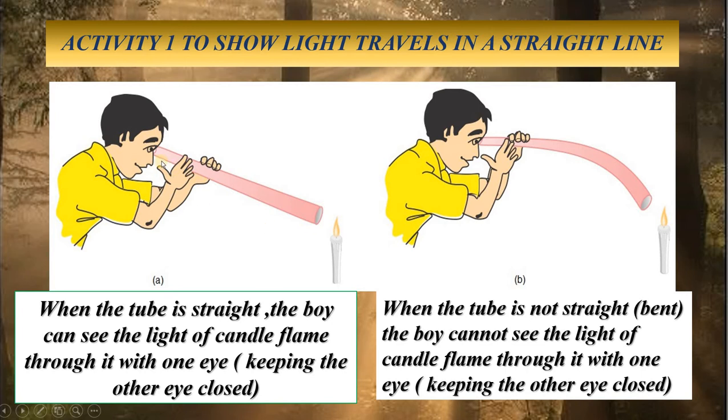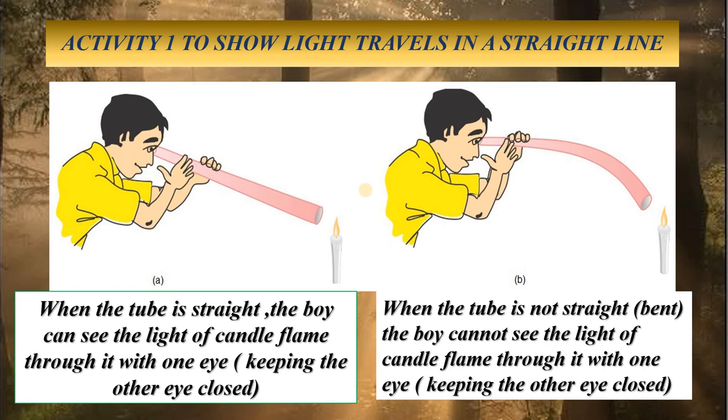Okay. Now we will find that when the rubber tube is straight, we can see the candle flame. Suppose in this way, the candle flame is seen when the tube is straight. The boy can see the flame of the candle. Now, you bend the rubber tube a little, and then you try to look through the rubber tube at the candle flame. Okay. This time you are not able to see the light of the candle flame through the bent rubber tube.